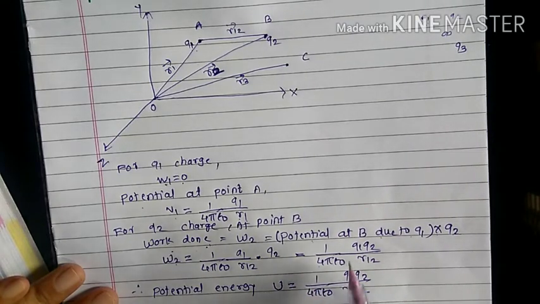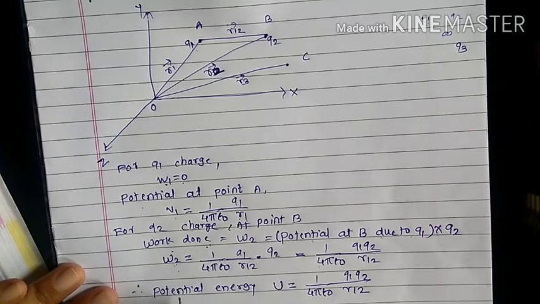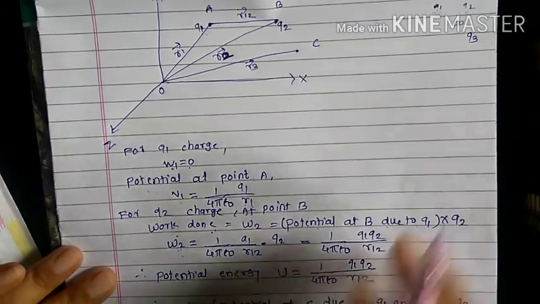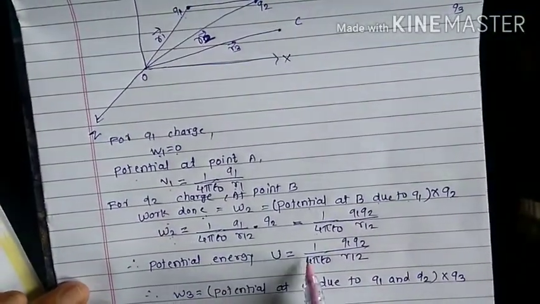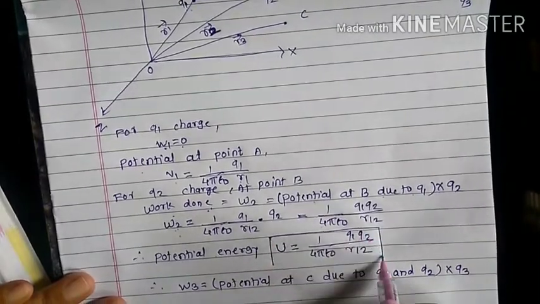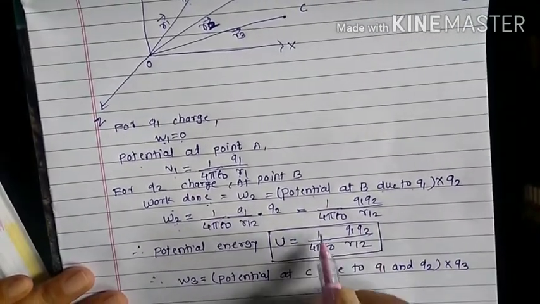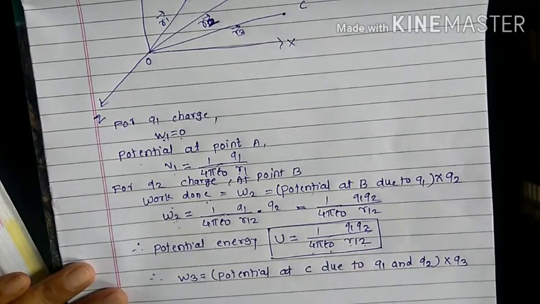This is nothing but work done, and we know that this work done is stored in the form of potential energy, and the potential energy of the 2 point charges can be written here as 1 upon 4 pi epsilon naught Q1 Q2 divided by R12.